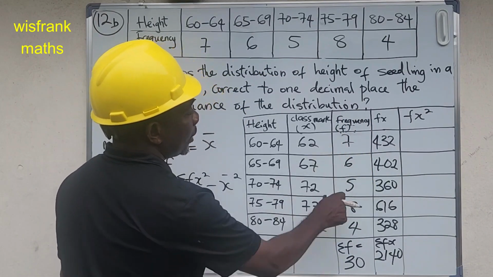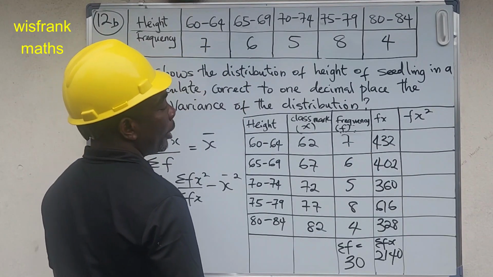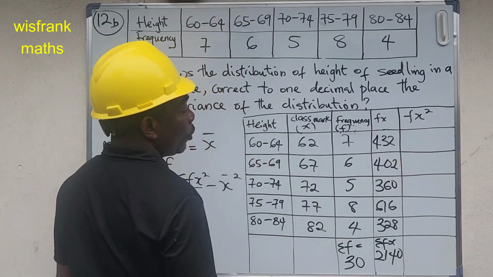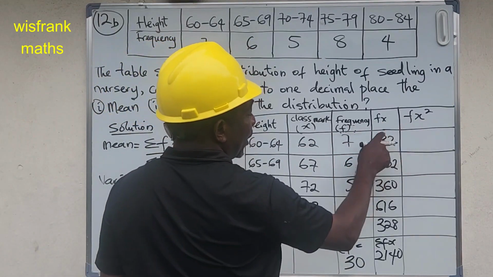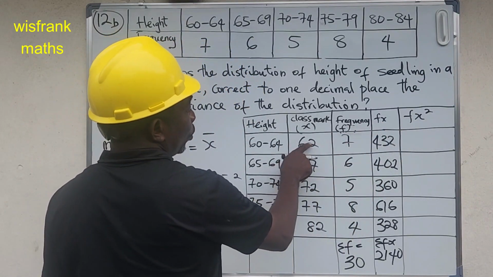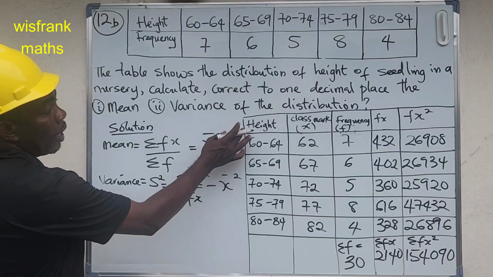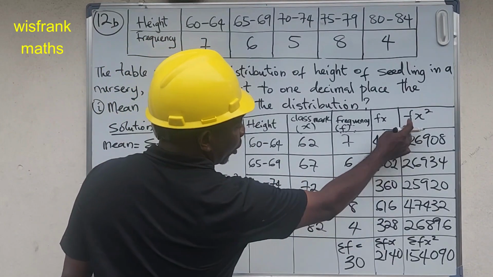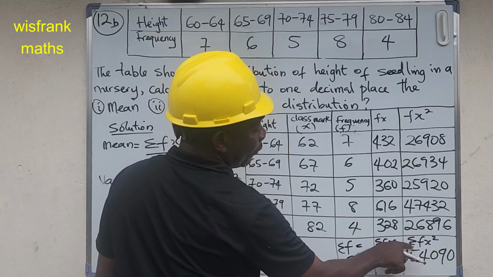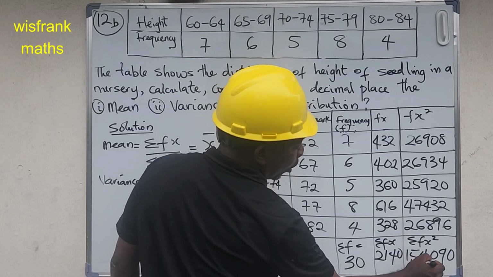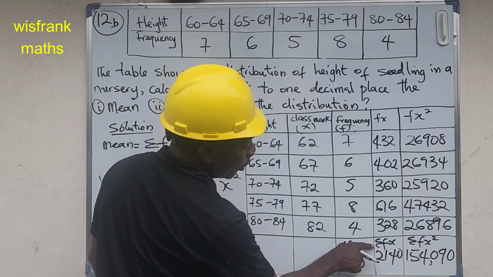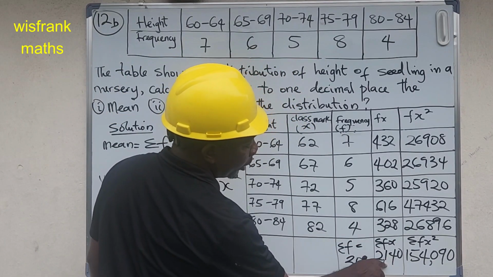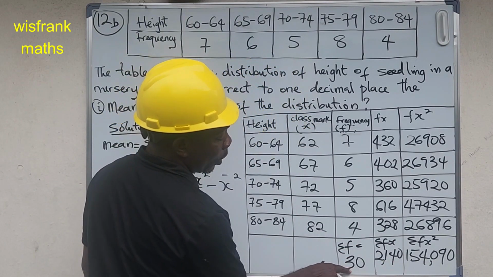The next one is fx squared. We cannot simply bring in fx squared, so what we need to do is to multiply x and fx, which gives us fx squared. So 62 times this gives us, and when we multiply that out, it gives us all of this, and the summation of fx squared gives us 154,090. So the summation of fx is 2140, while the summation of f, the frequency, is 30.